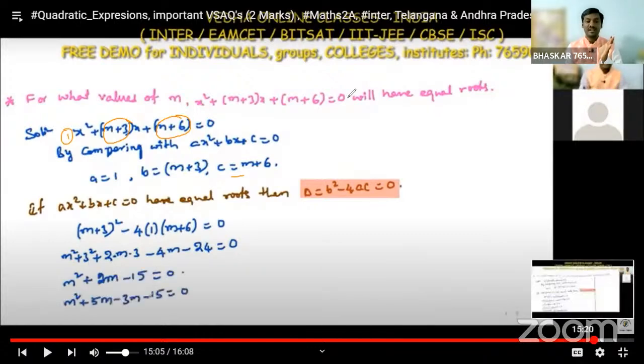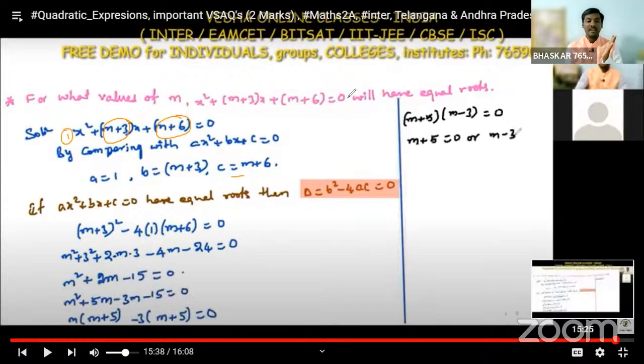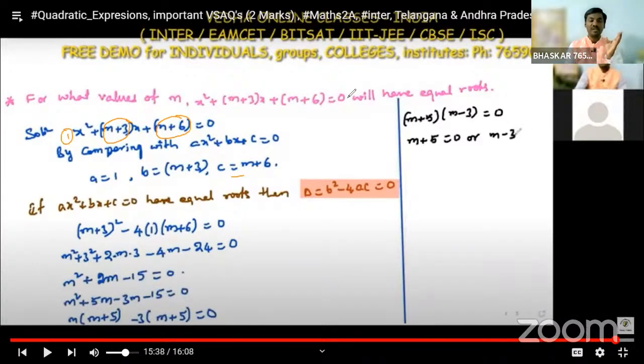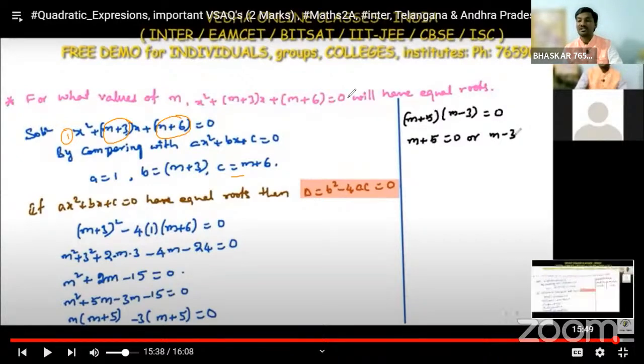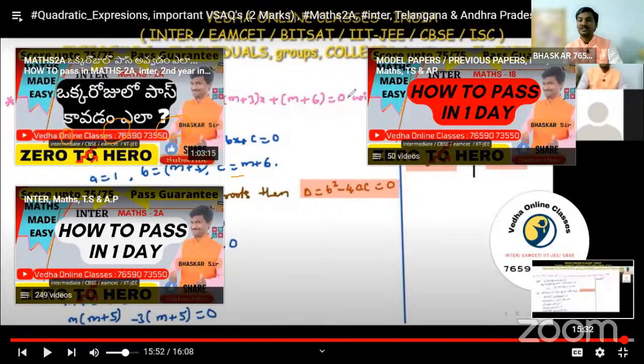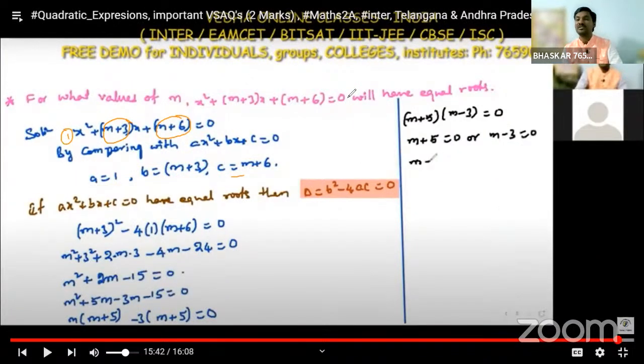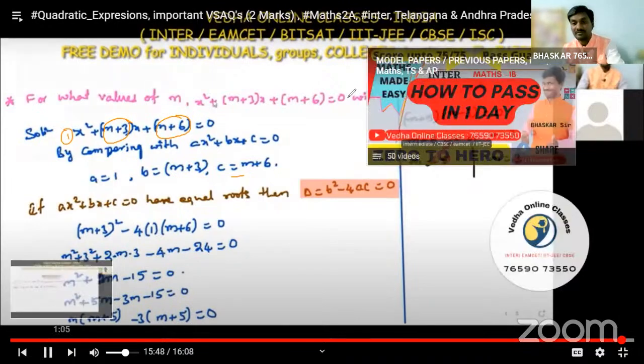So we are getting a quadratic equation, and in the middle we have 2m. This 2m I am writing as 5m minus 3m, which is 2m. So taking m plus 5 common, then into m minus 3 is equal to 0. Either the first factor is 0 or the second factor is 0. That means m plus 5 is equal to 0, so m is equal to minus 5. Or m minus 3 is equal to 0, so m is equal to 3. These are the required values of m.